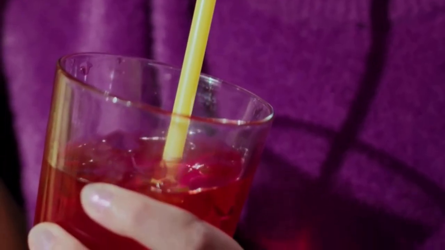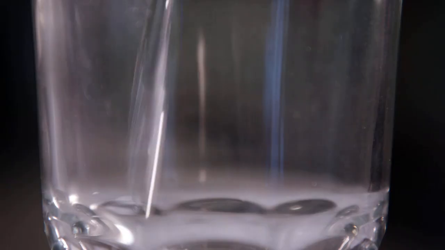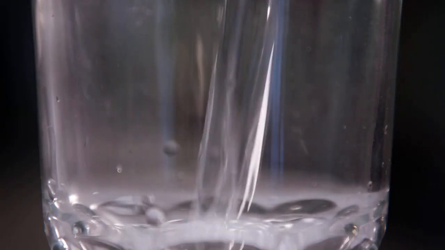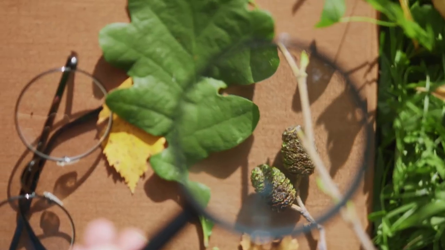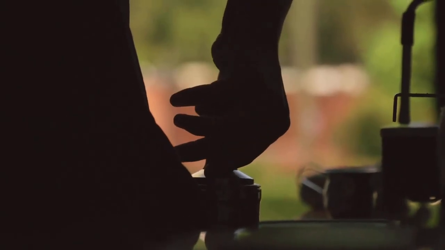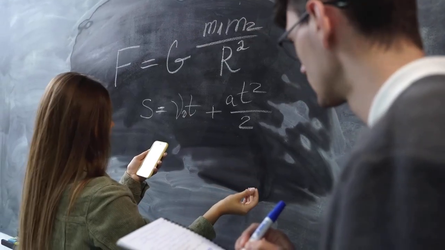Before understanding fluid pressure, let us first understand pressure itself. Pressure is the force acting on a unit area of a surface. Its formula is pressure equals force divided by area. The SI unit of pressure is the Pascal, represented by the letters Pa. Pressure depends on two factors, force and area. When the same force acts on a smaller area, it produces greater pressure.